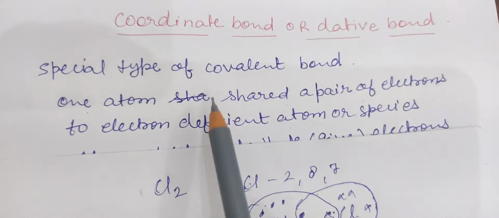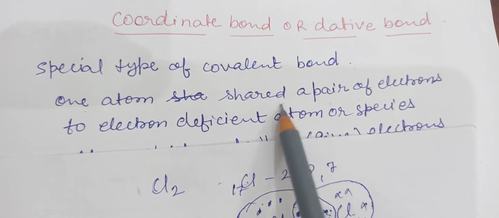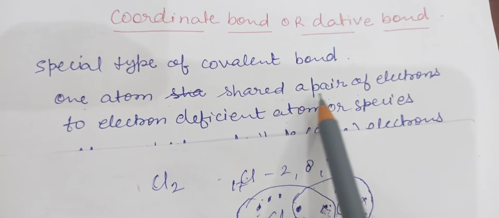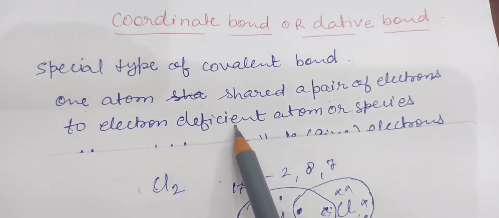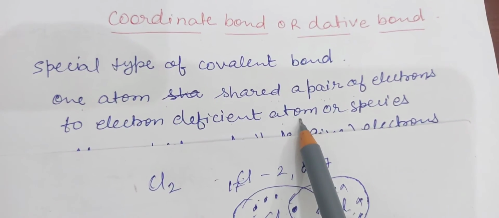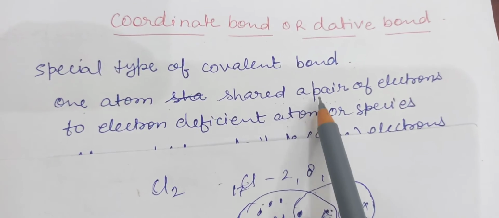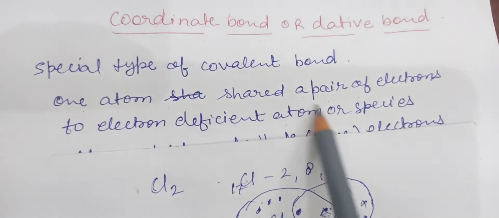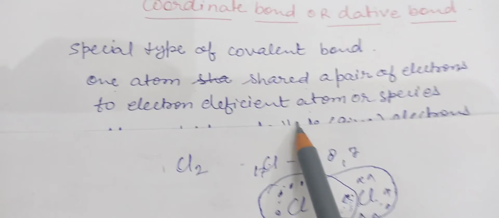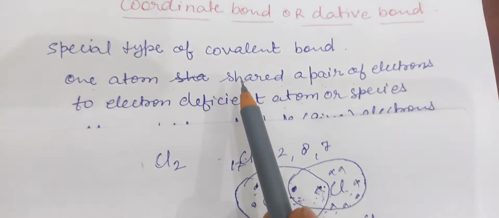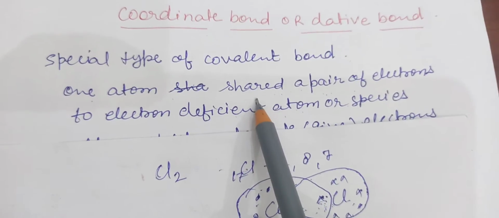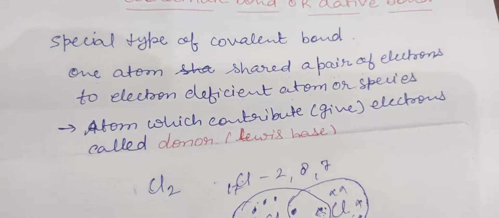That means one atom has a lone pair, a pair of electrons in excess, while the other is electron deficient. Then the electron-rich atom or group shares a pair of electrons with the other electron-deficient species and forms a bond, which is called a coordinate bond or dative bond.